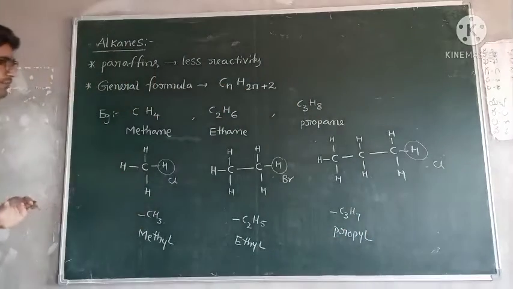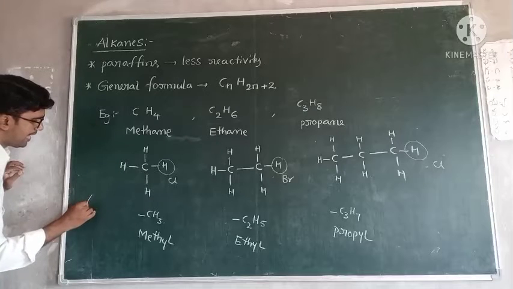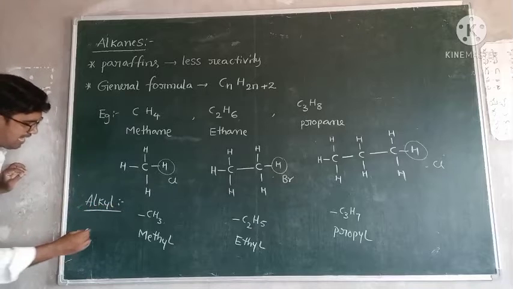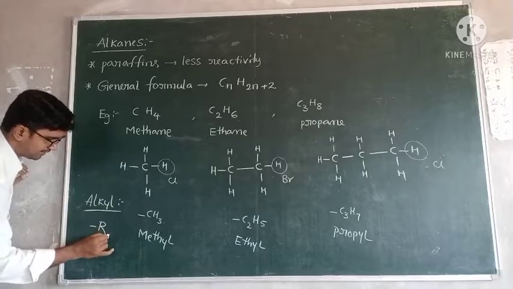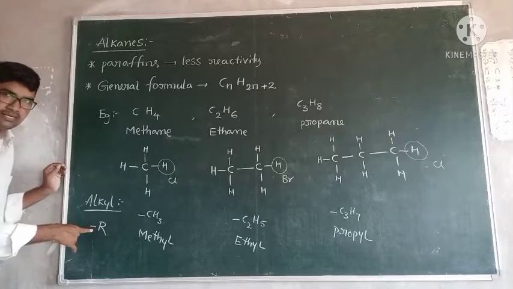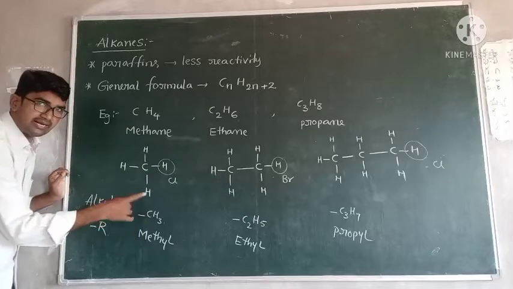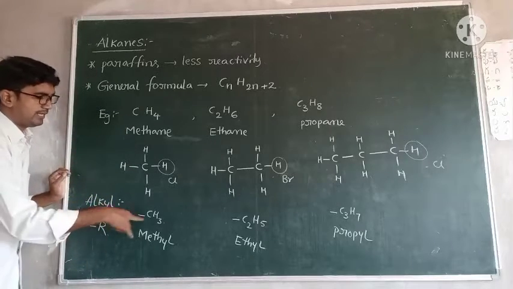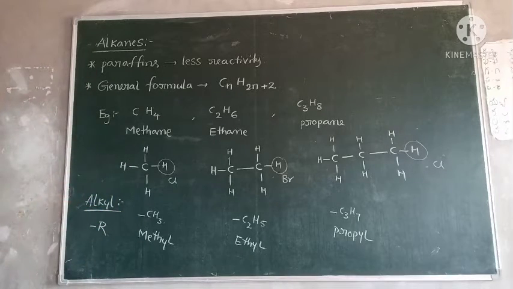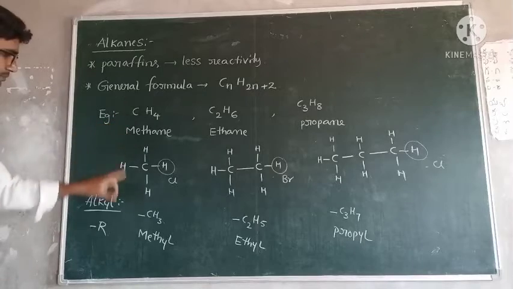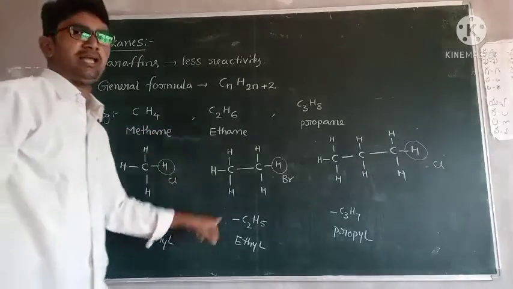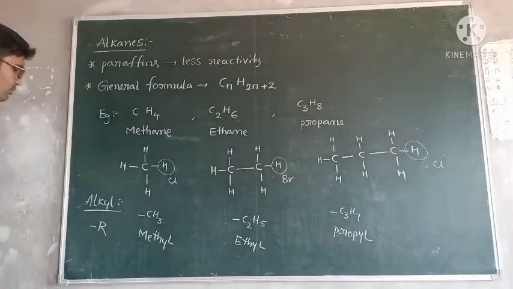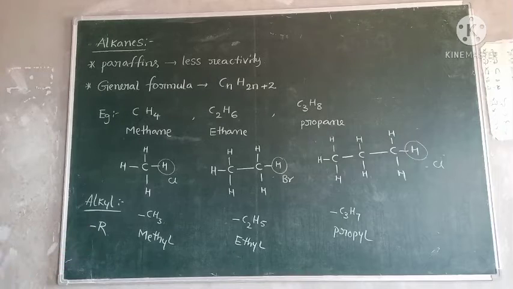Simply, these types of groups are called alkyl. Alkyls are simply represented like this. The bond means this carbon is attached to any other group, or sometimes any other carbon. That's why these are called alkyl groups. Methane, methyl. Ethane, ethyl. Propane, propyl. Butane, butyl. Such types of groups are called alkyl groups.